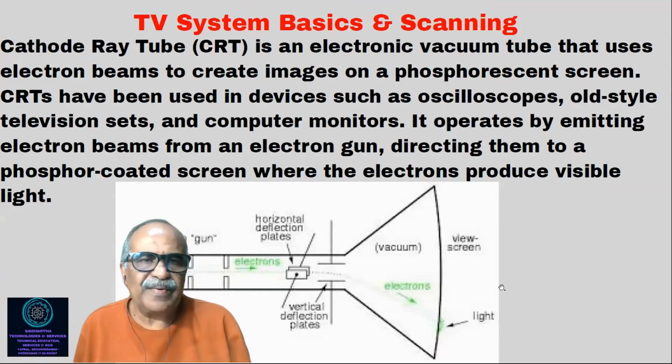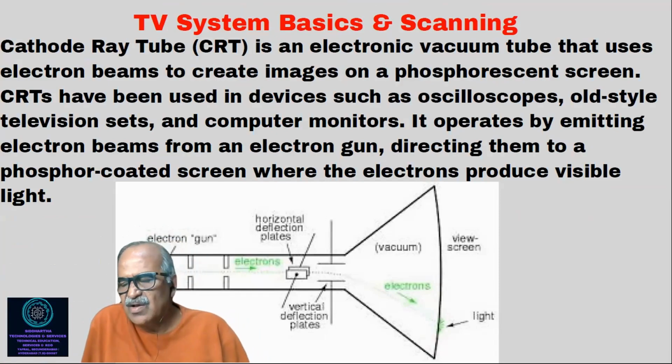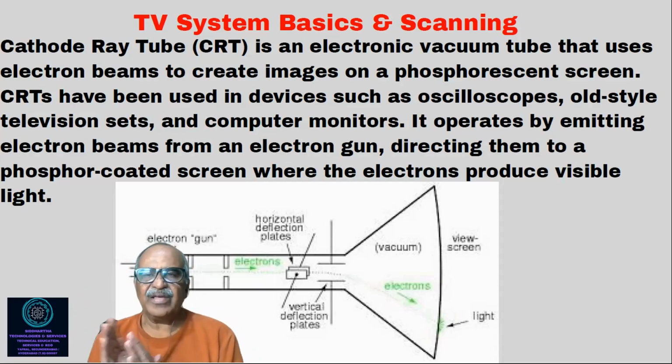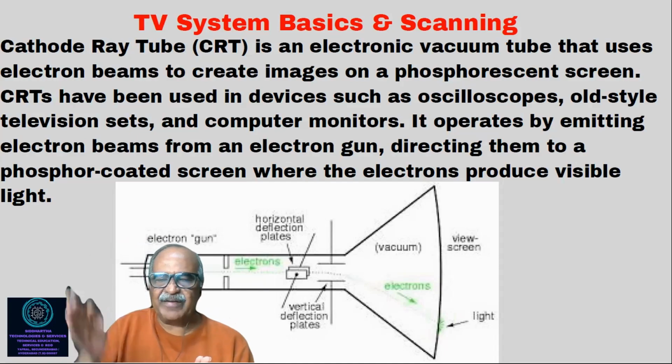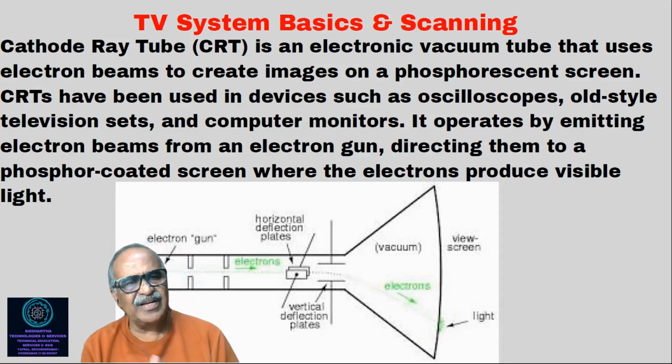Now we'll study a very important subject, that is the TV system. You should know the basics of the TV system and its scan. In the beginning came the cathode ray tube, we call it a CRT, right? It is an electronic vacuum tube that uses an electron beam to create an image on the phosphorus screen. Okay, phosphorus, that means the illuminated part of the screen which you see is nothing but a phosphorus screen. CRTs have been used in devices such as oscilloscopes and old televisions, be it black and white or color.